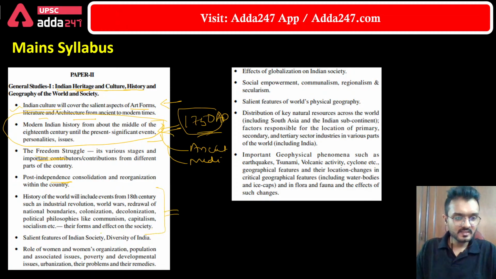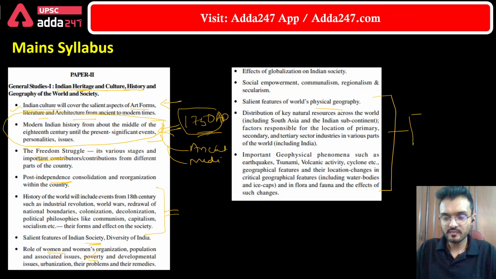Apart from history, there is society: the role of various sections of society, like women and poor people, and recent phenomena like globalization and urbanization. Apart from that, there is geography, which is again very comprehensive. It includes world physical geography, world human geography, and then Indian physical and Indian human geography.